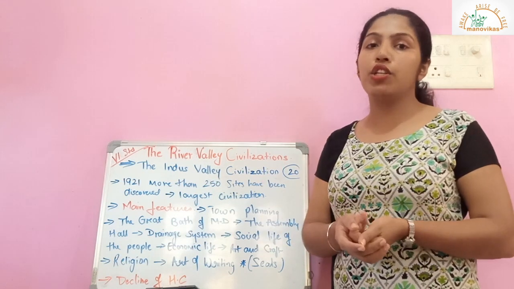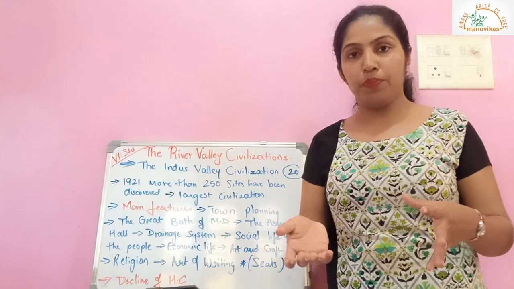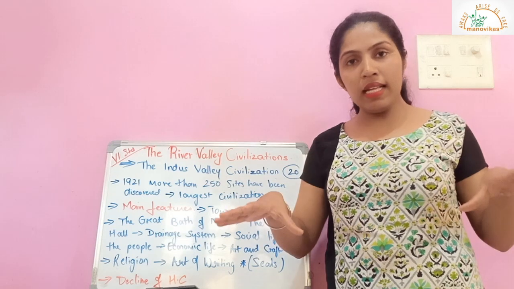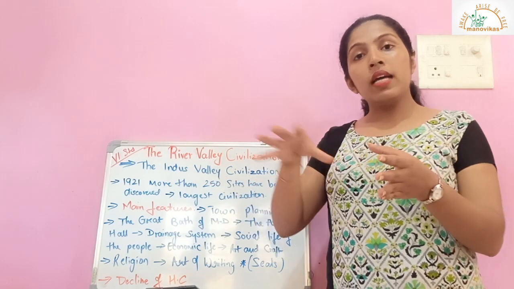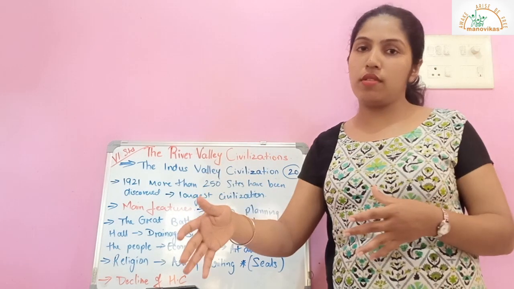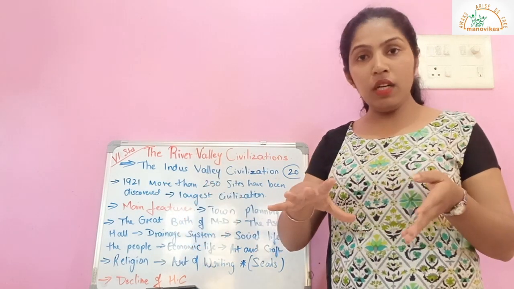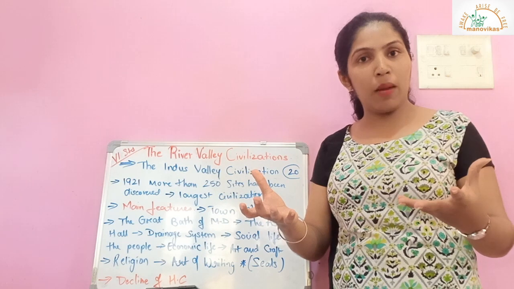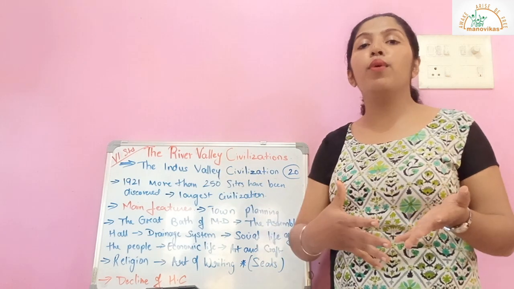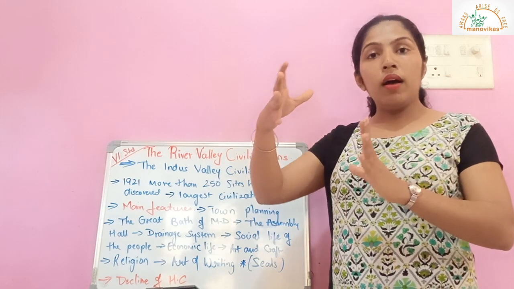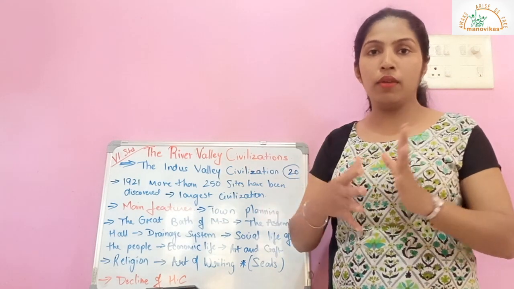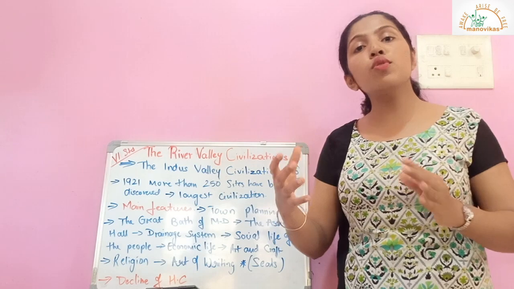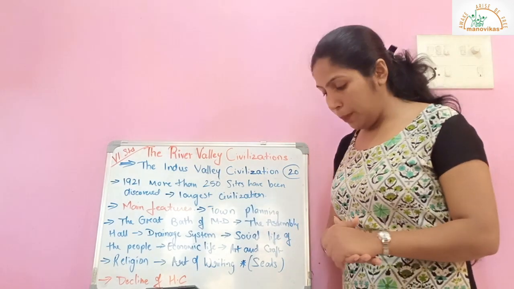Now one of the main and most important features of the Indus Valley civilization, the Harappan and the Mohenjo-daro civilization, was their drainage system. Now they had a main drainage system made of bricks that was connected to the drainage system of each house. It was covered so that no foul smell could come out, and it had a manhole. A manhole was a big hole as big as a man could enter, and it was used for cleaning purposes.